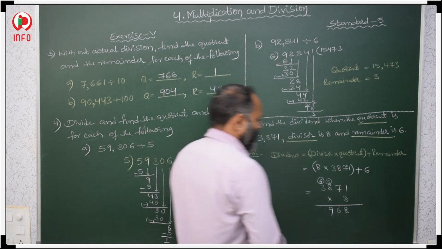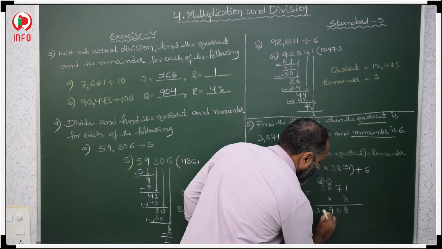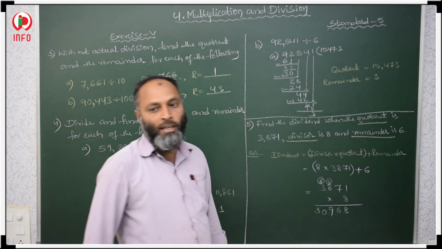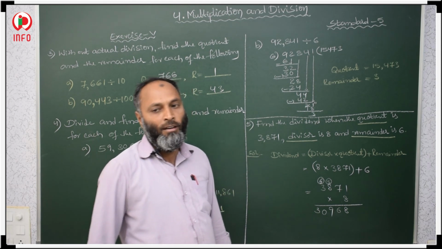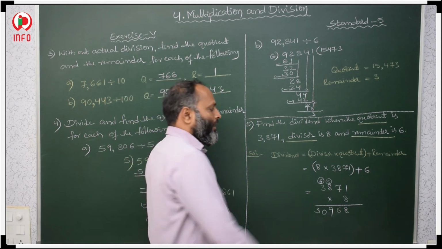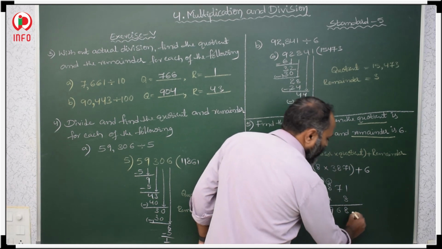How much? 30,961. Okay. Now, plus remainder we have to add.